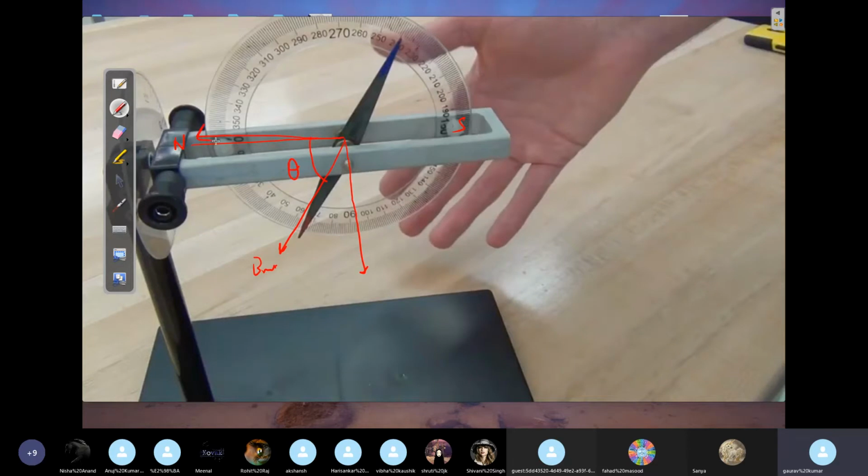So what happens? This is the horizontal component, BH. BH is B cos theta. This will be your vertical component, B sin theta. Right. Now what you can see here, this angle is going down. This angle that you're measuring, this measurement is done in the northern hemisphere at this moment. If it's going down, theta is defined as positive. So if theta is positive, it means what?